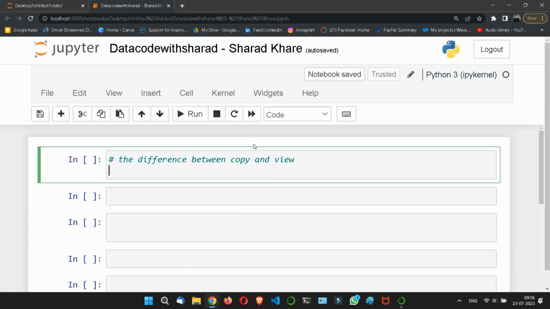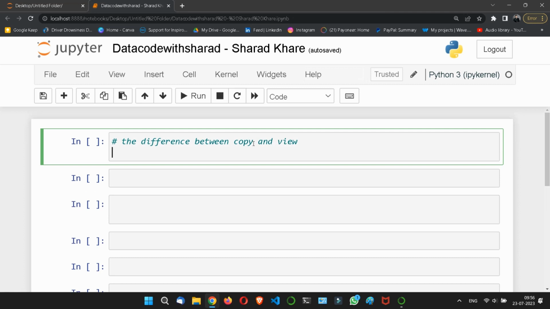Understood? If we talk about the view, then the view does not own the data, and any changes made to the view will affect the original array. And if you make any changes in the original array, then it will affect the view. Understood? Let me show what we have discussed by an example.